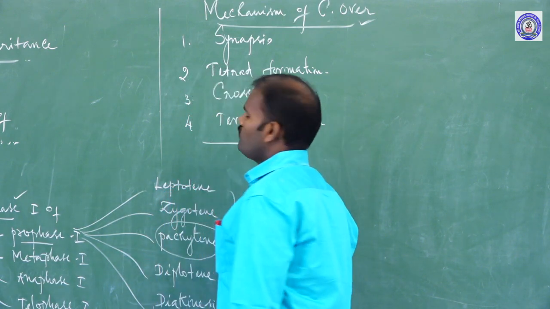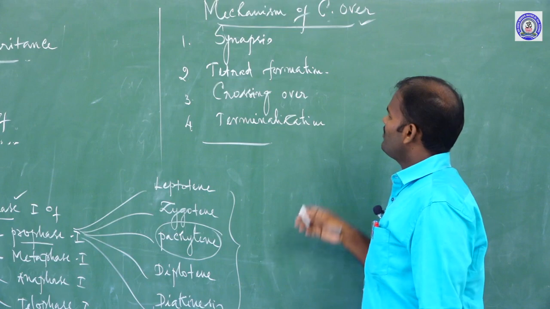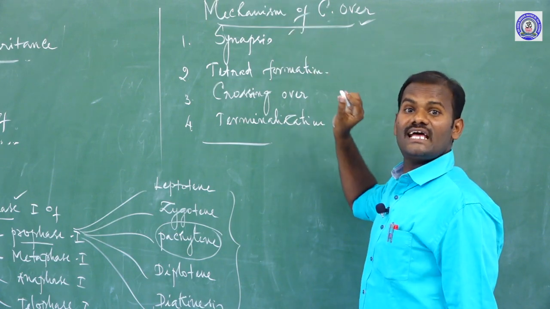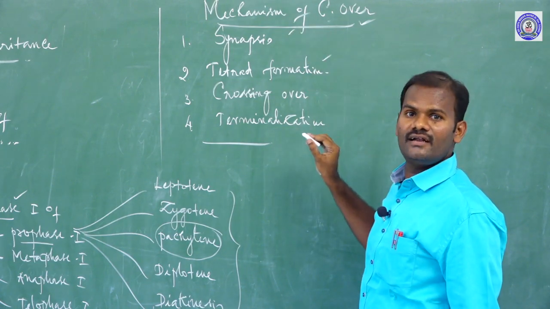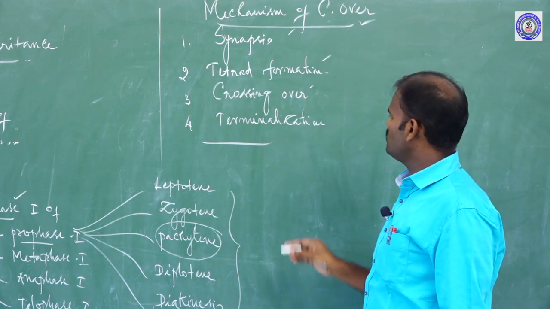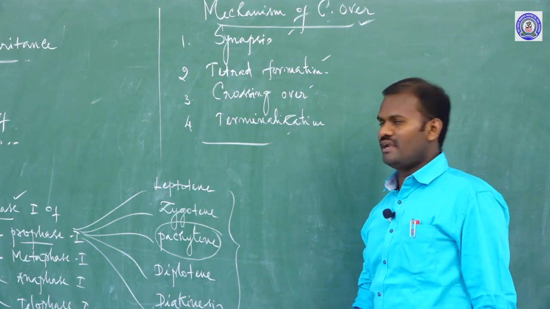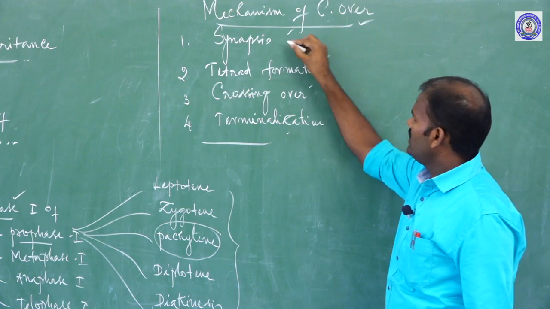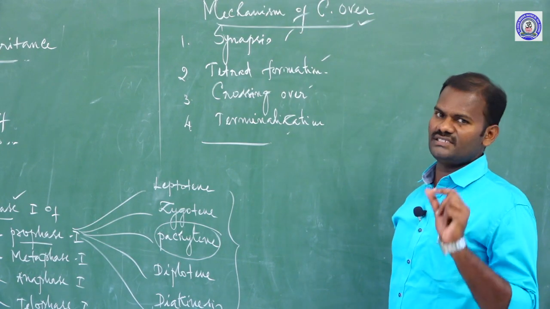So there are four stages that occur in the mechanism of crossing over. The first one is synapsis, the second is tetrad formation, the third is crossing over, and the fourth is terminalization. I will explain one by one.